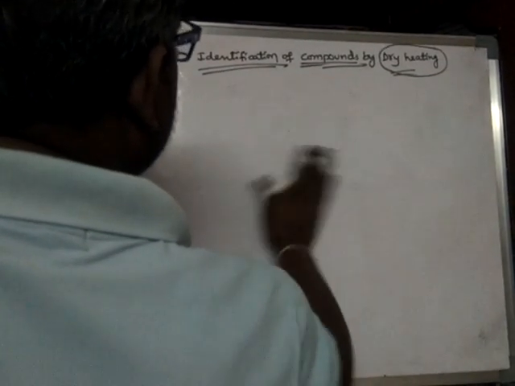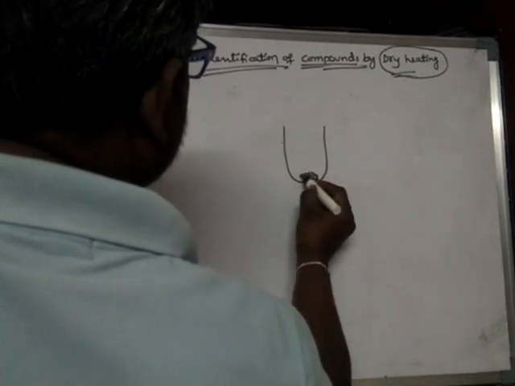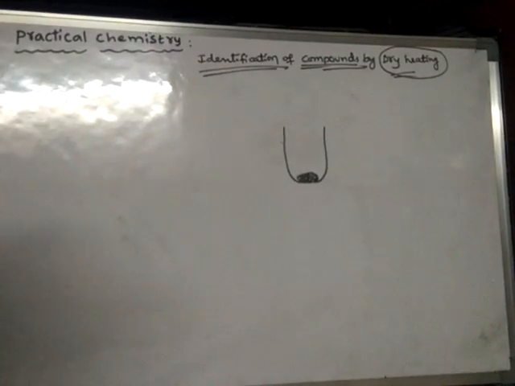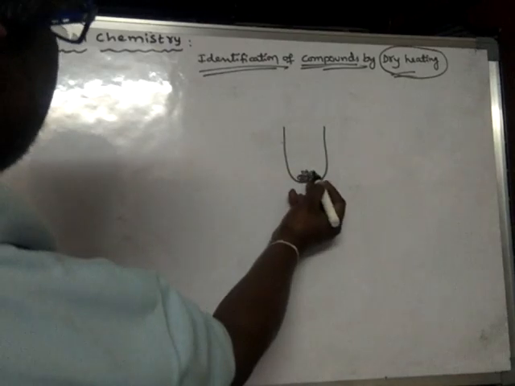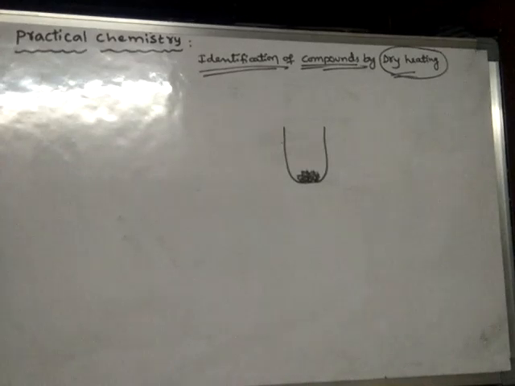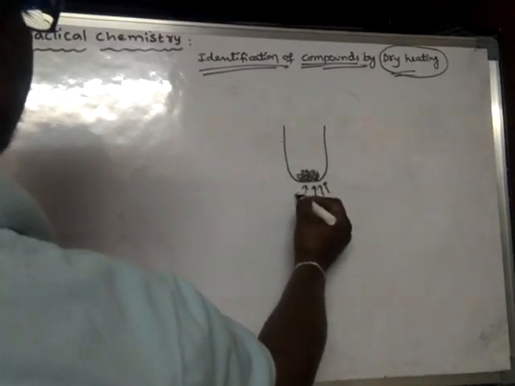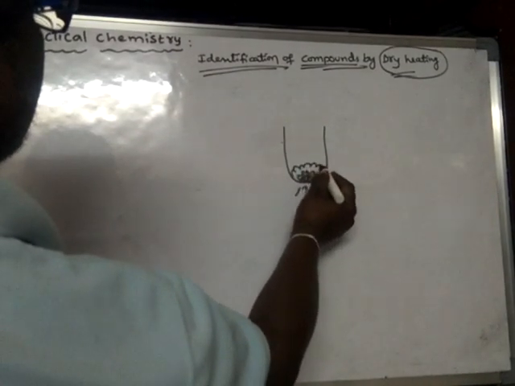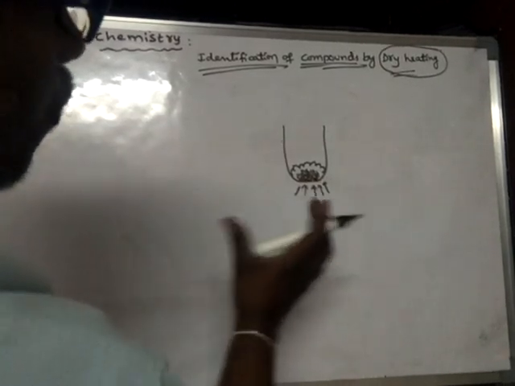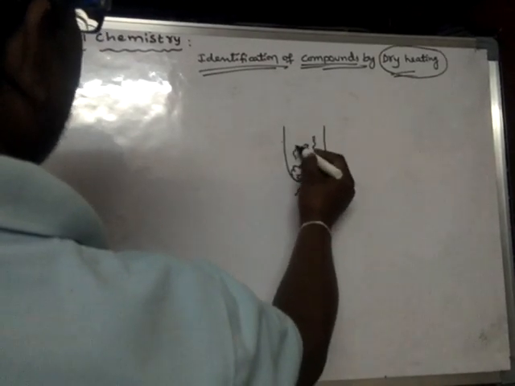Take a white crystalline solid. Before this, we have learnt about two solids which are in amorphous, powdery form. But here we take a crystalline solid, a white crystalline solid, and heat it strongly. When it is heated strongly, what happens? This solid will swell, and it releases steamy fumes.